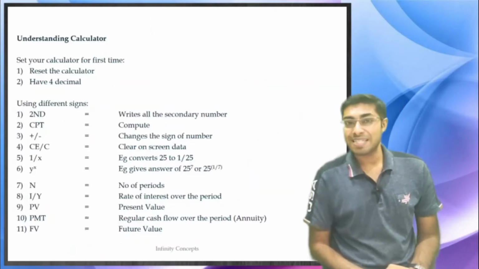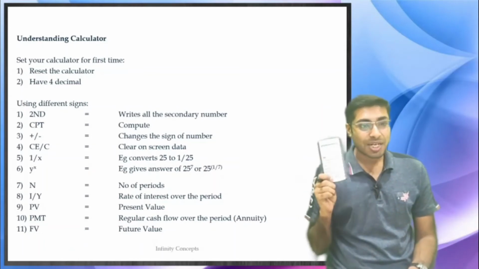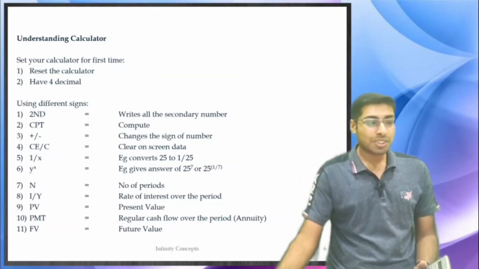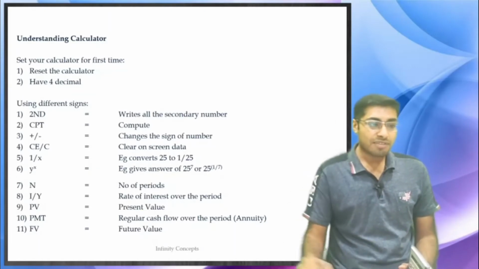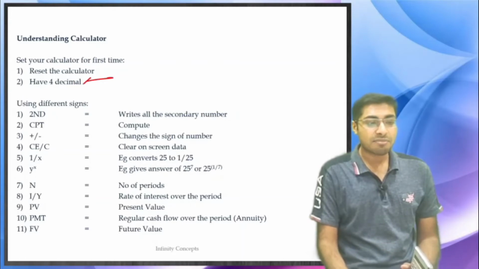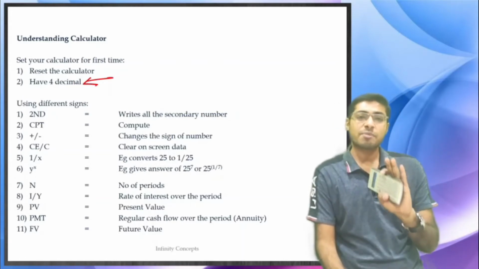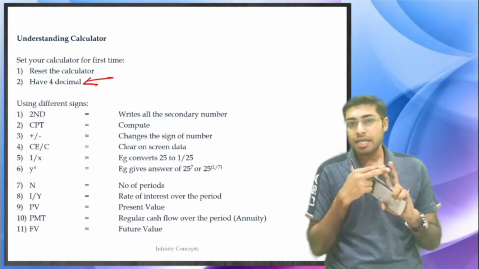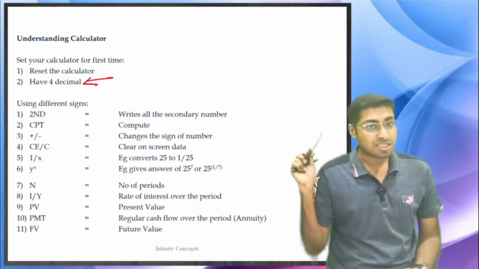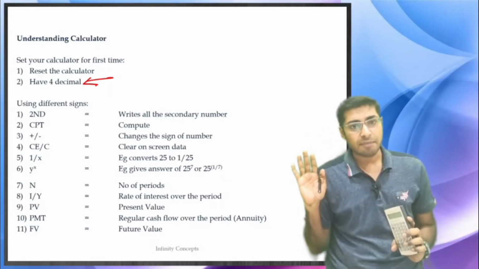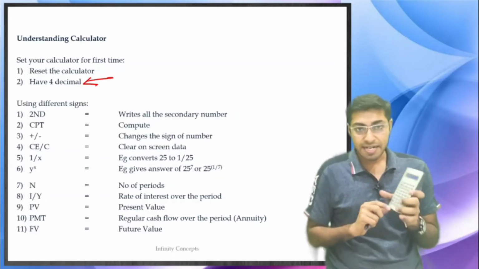Now understanding the calculator. Very important. Those who are very curious to learn the calculator, first understand two things that you will have to always remember. One thing that we will do over here, we will set our calculator to 4 decimal digits, because this is what we will have to use. We will require 4 decimal places in many places. So don't keep 2 decimal places and don't keep 6-7 decimal digits. Otherwise you will get confused at a point of time. 4 decimal digits are more than enough. So that is one thing that right now we will be doing.